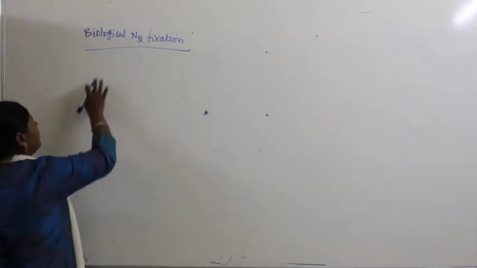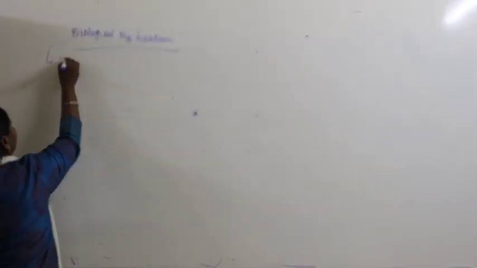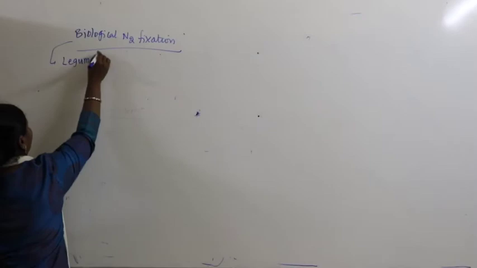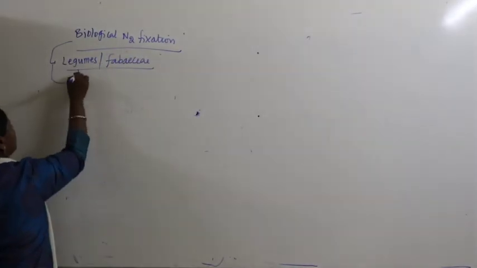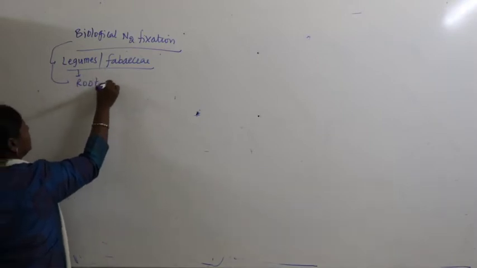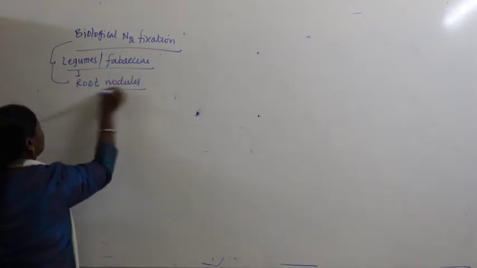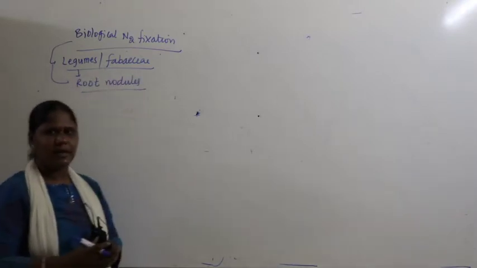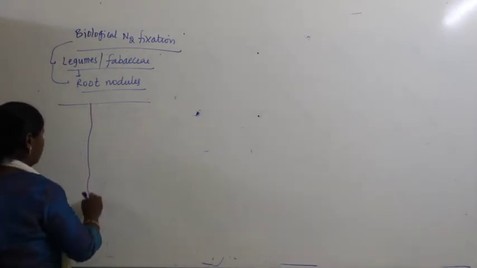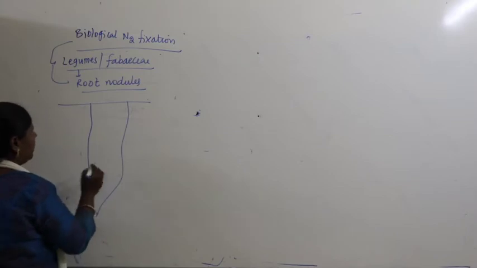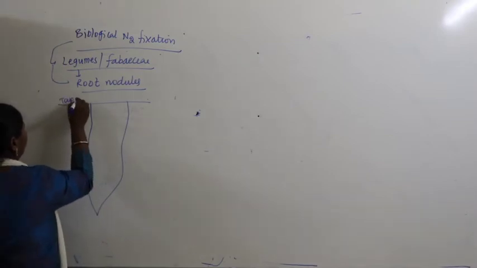So, here this happens, as I told you, in legumes, or we call Fabaceae. So, in Fabaceae what happens? In legumes we can see formation of root nodules. So, what happens exactly in root nodules? For example, if I take any Fabaceae member, this is a Fabaceae member, this is nothing but the taproot, what I am drawing.